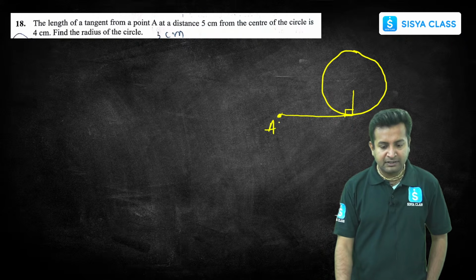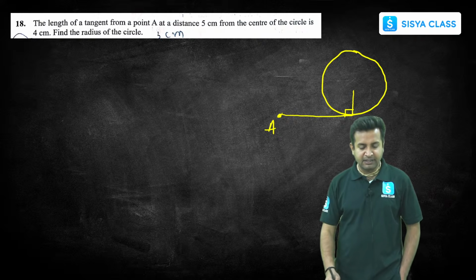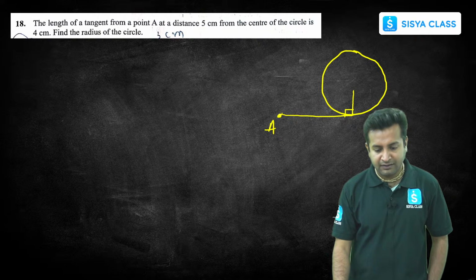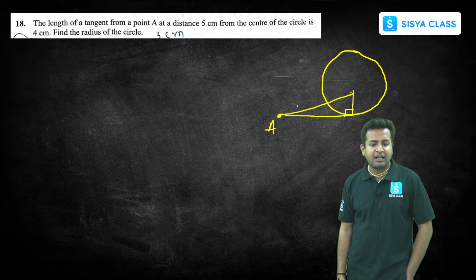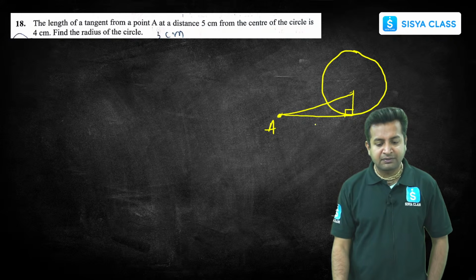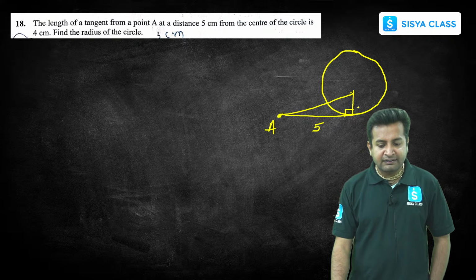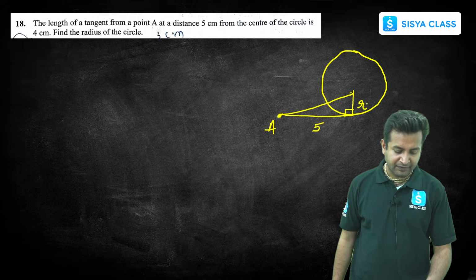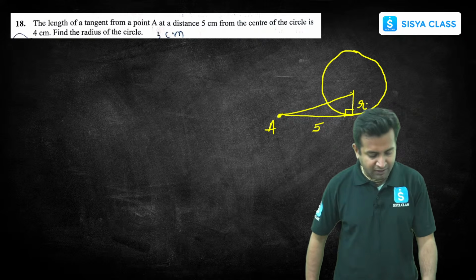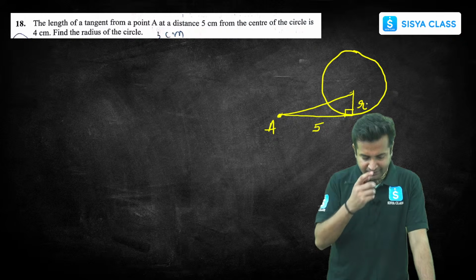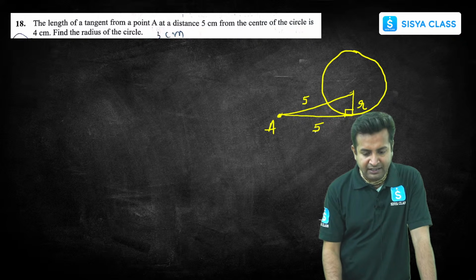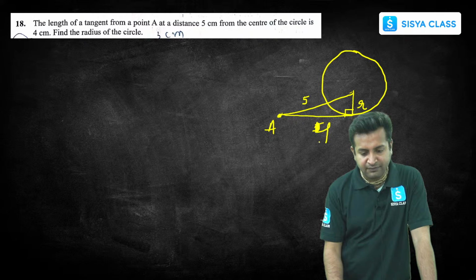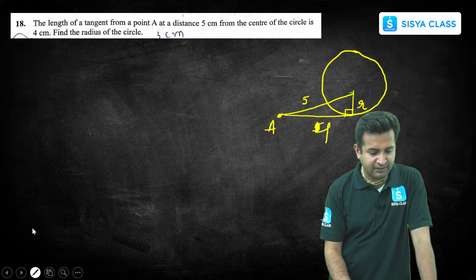Now, for example, the point A is here. So they are asking the distance from here to here. We know the length of the tangent. Do we know the radius? No, we don't know the radius. So can you all just quickly tell me, okay, sorry, they have given the distance as 5 and they have given this as 4. My bad. 1 second.